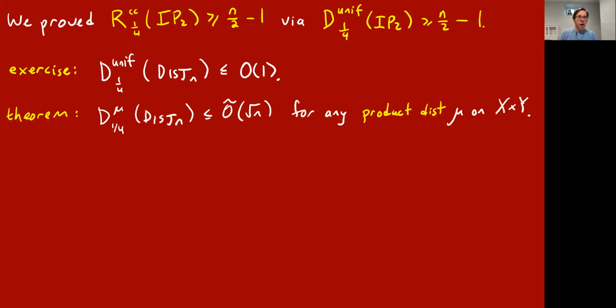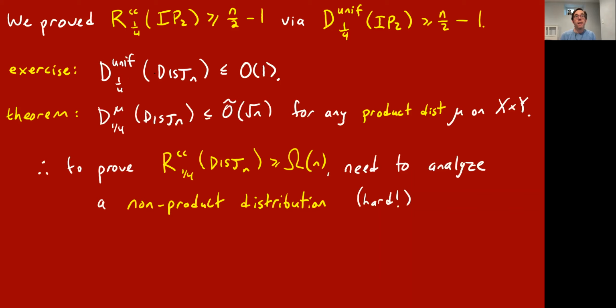In fact, you cannot use any product distribution to get a good lower bound for disjointness. It's a theorem. This is not easy, but it's any product distribution where Alice's input is independent of Bob's input. It's not that hard for disjointness. It only requires about root n bits of communication.